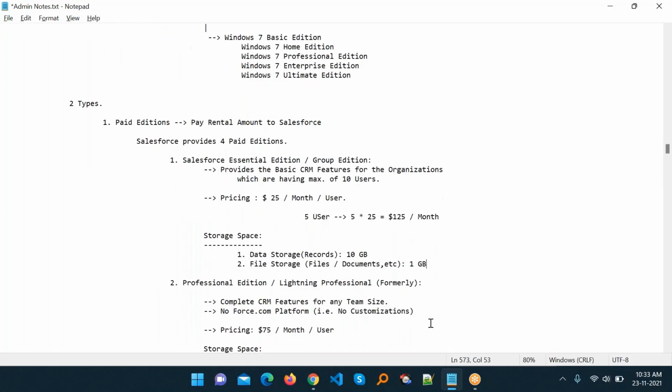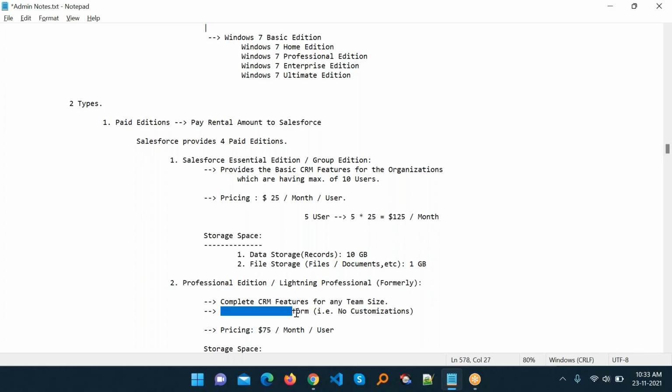Now let's come to the Professional edition, formerly called Lightning Professional. In the Professional edition, we have complete CRM features for any team size. Whether you have one team member or n number of team members, you can apply it based on your team size or your organization's needs. There is no Force.com platform.